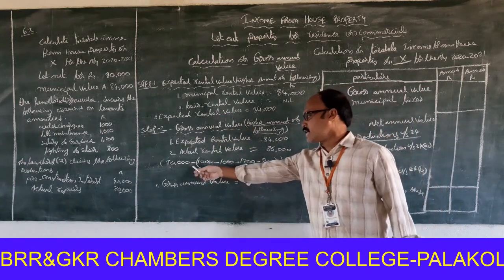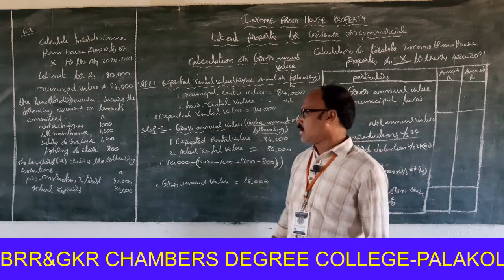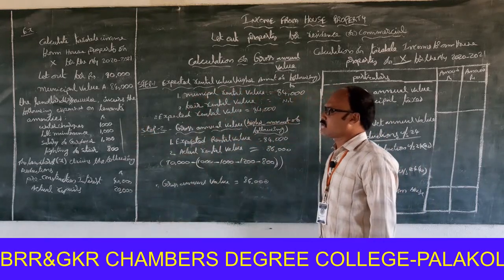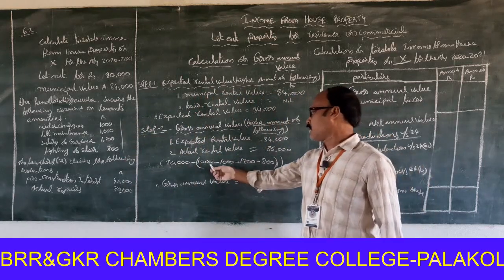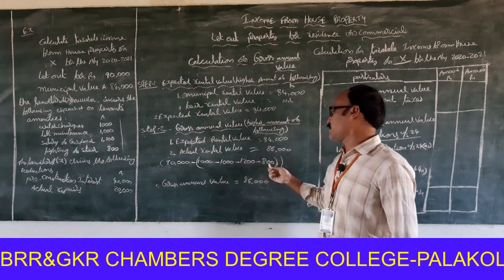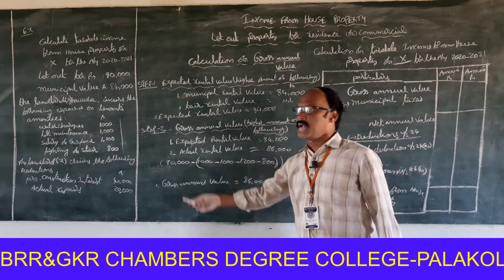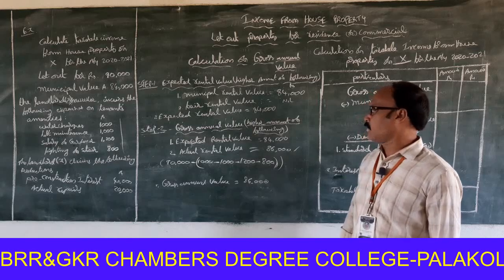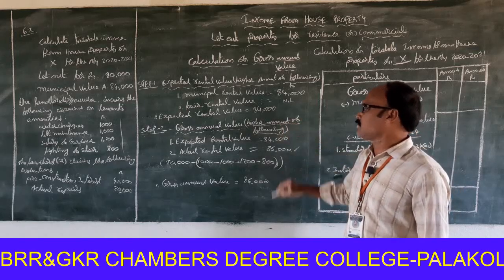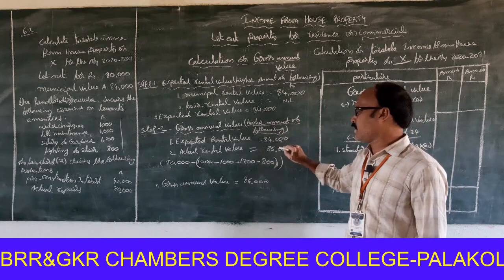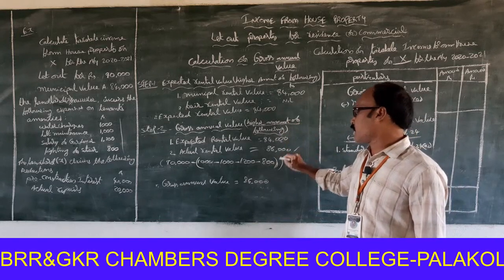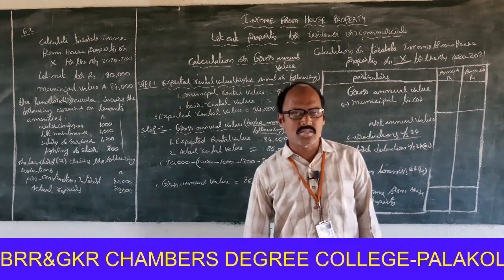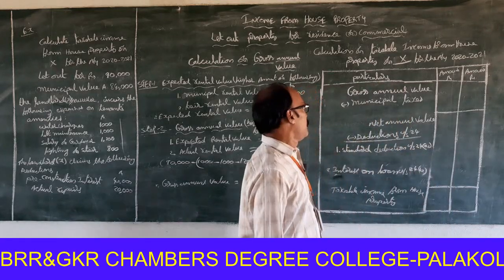Okay. So actual rental value 90,000. So these are all amenity expenditures. So expenses: 1,000, 1,000, 1,200, 800. Total 4,000 deducted from 90,000. So the actual rental value is 86,000. Gross annual value, higher amount of the following. One is expected rental value, actual rental value. Actual rental value is to be treated as a gross annual value. How much? 86,000. Do you understand?